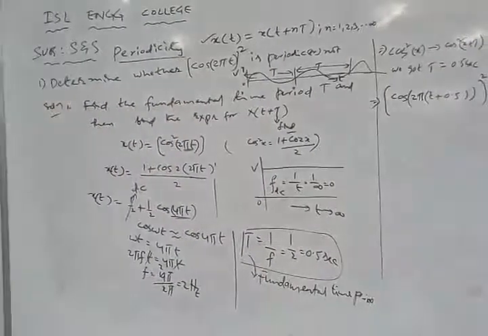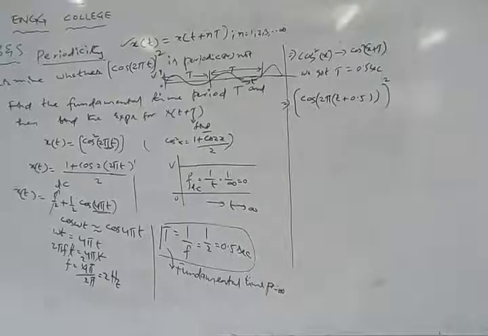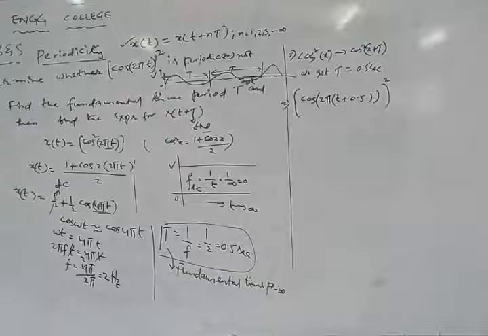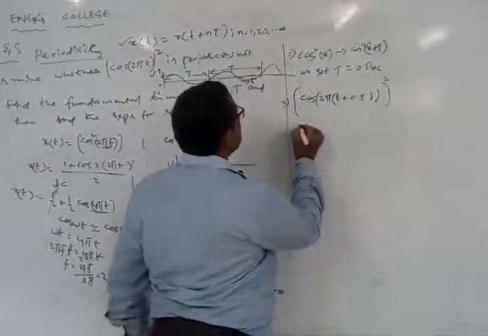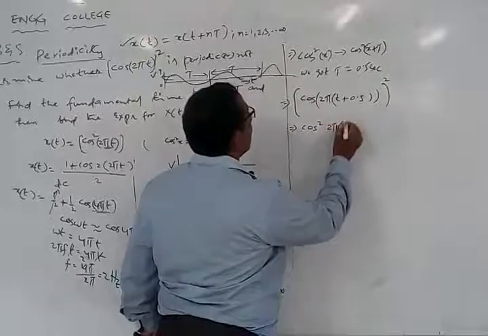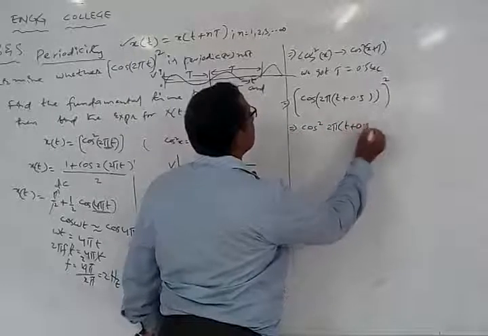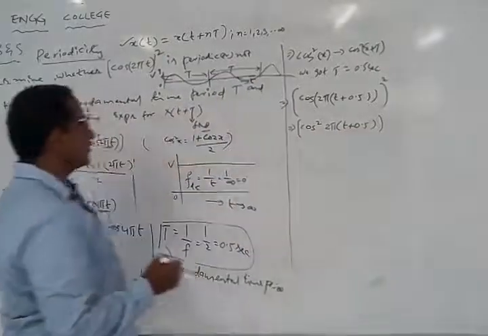Now we have to solve that equation in order to get into the periodicity. How can we write that equation? We can write it as cos square theta, something like that. So I can have this as cos square of 2 pi of t plus 0.5, same as the previous one, cos square theta.